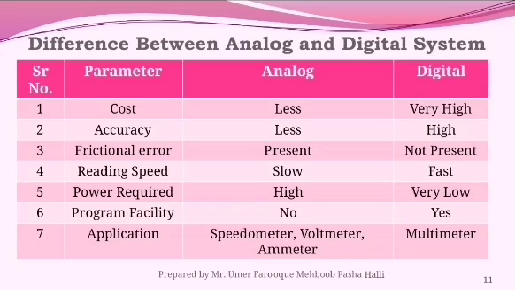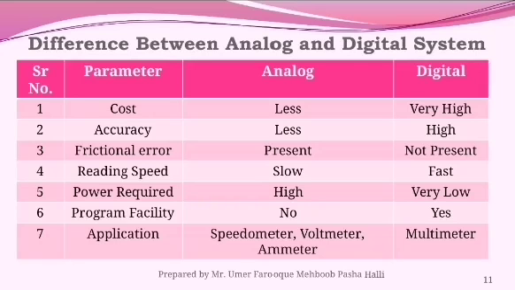Now the difference between the analog system and digital system. What is the difference? As the name indicates, analog consists of a pointer and scale, but digital is only a numbering system. The first parameter of both systems is cost.